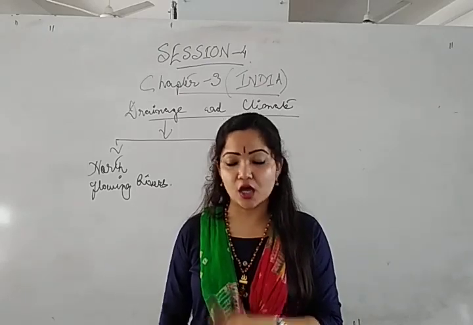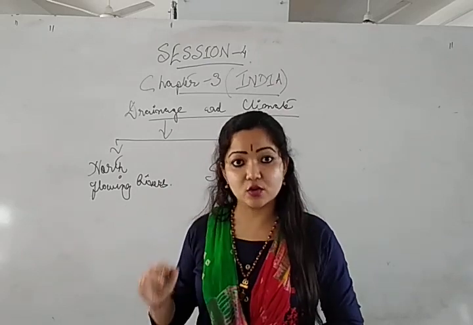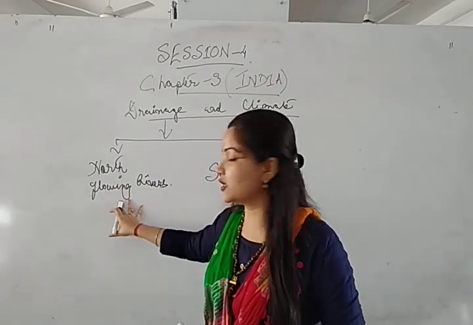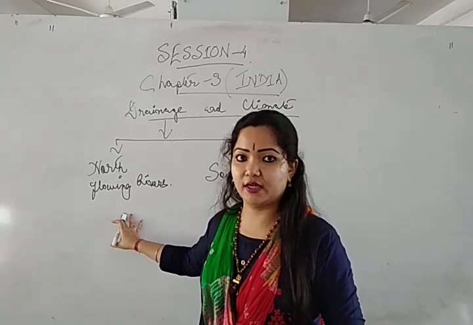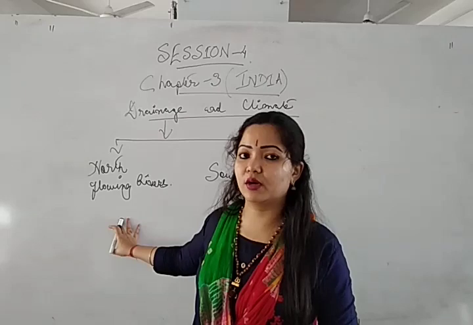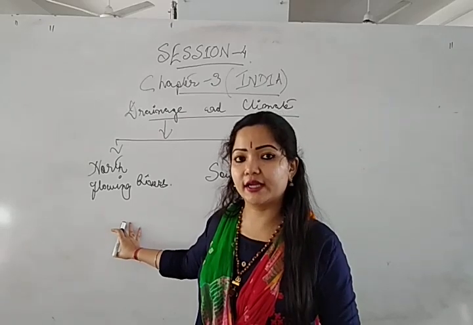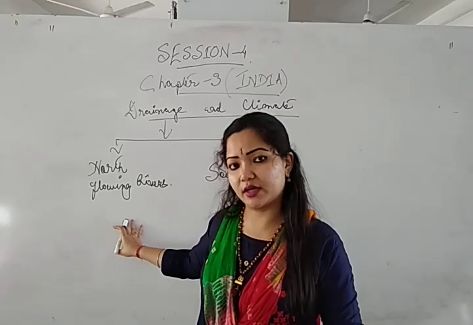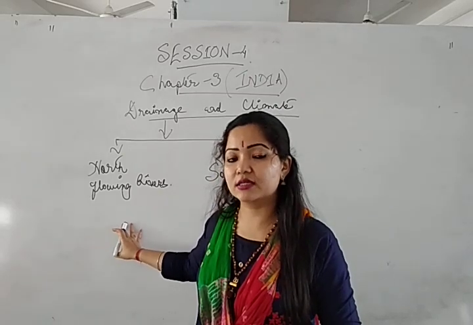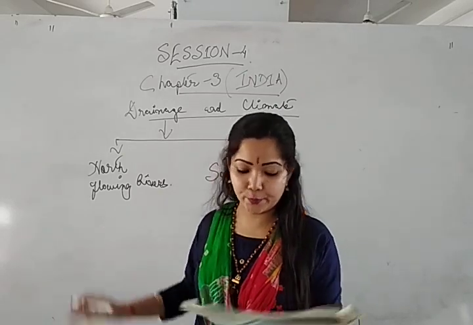Mountainous glaciers. So all the rivers that originate from the northern part, the north flowing rivers, are snow fed rivers. That means the source of their origin is the Himalayan mountainous glaciers. Is it clear now? Okay.